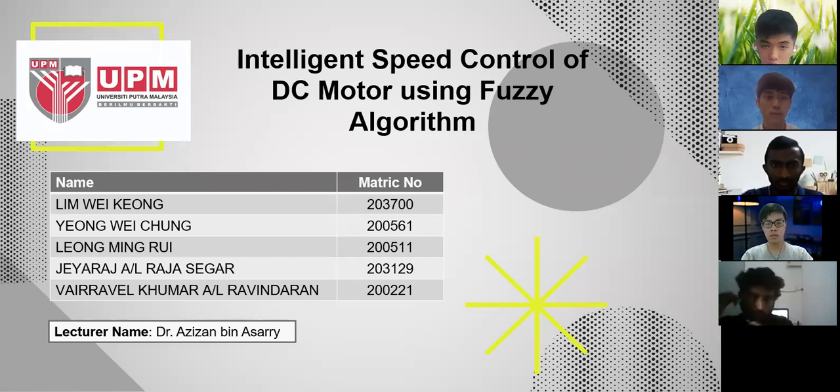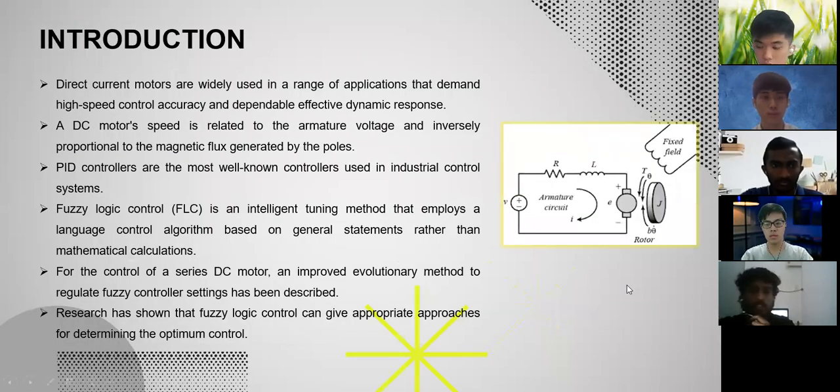Okay, next slide. For the introduction, direct current motors, which are known as DC motors, are widely used in a range of applications that demand high speed control accuracy and dependable, effective dynamic response. DC motor speed is related to the armature voltage and inversely proportional to the magnetic flux generated by the poles. As you know, PID controls are the most well-known controls in the market because they have the ability to calculate the difference between the desired temperature set point and the current process temperature and then predict how much power needs to be used.